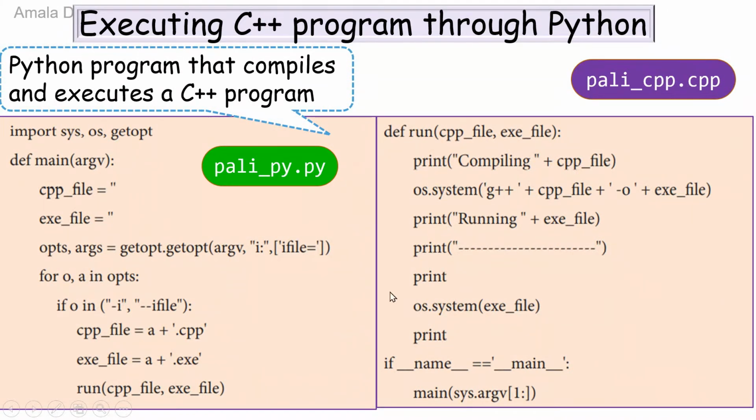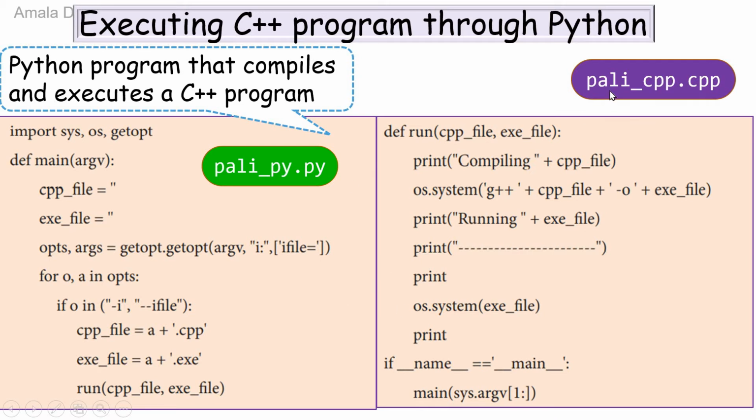For this Python program, I have given the name pali_py.py. Pali_py is the file name. .py is the extension because it is a Python program. This Python program, which you can see here, is a standard program to compile and execute any C++ program.